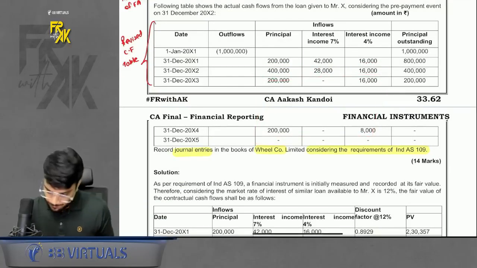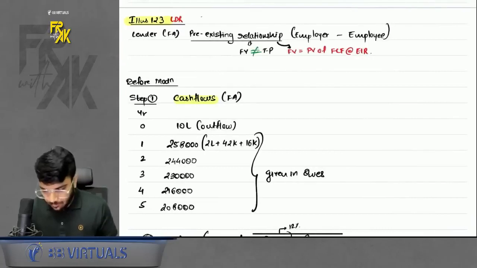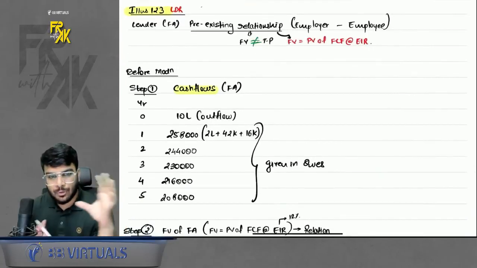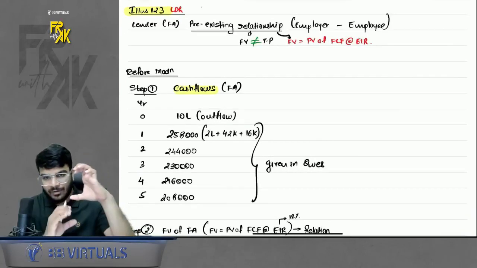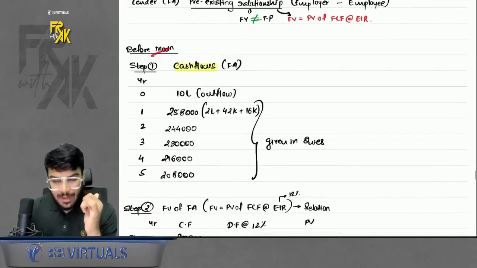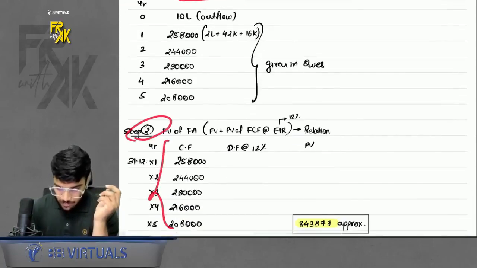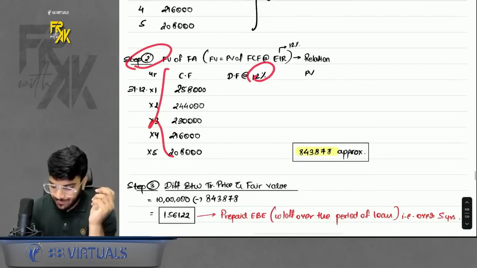Now how to solve it? Okay, let's try to discuss. First, again, for this modification also, divide the question into 2 parts. One is before modification, one is after modification. First, what will happen before modification? Step number 1, find the cash flows, already given in the question. Step number 2, find the fair value. Okay, EIR is given, you will find the fair value.